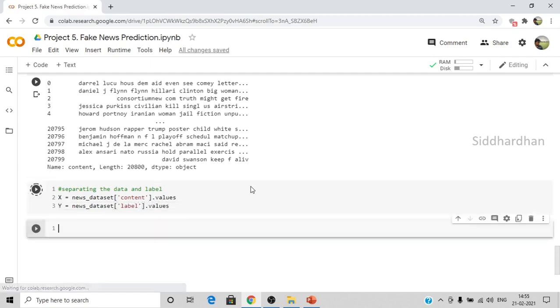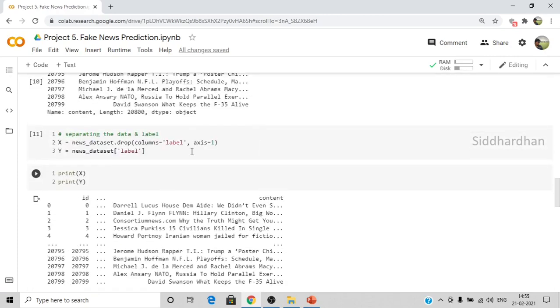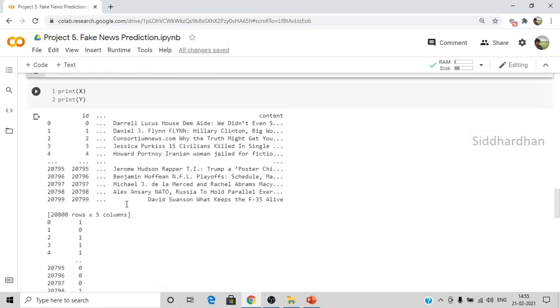I'll run this. We don't have to make this particular x and y cell. I made this because I wanted to show you that the data set can be split by this.